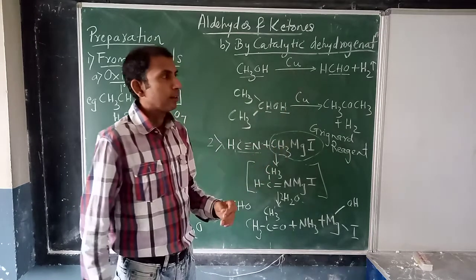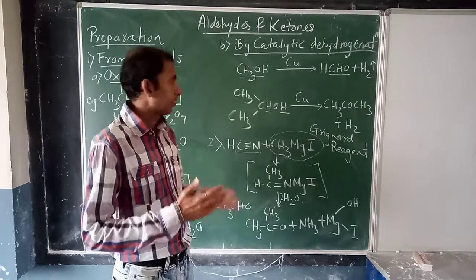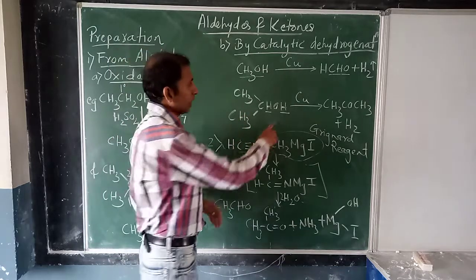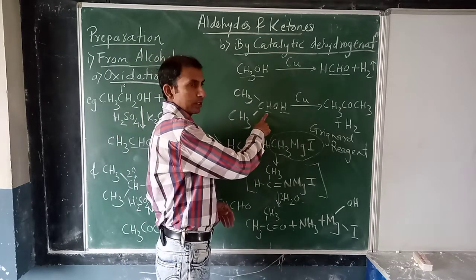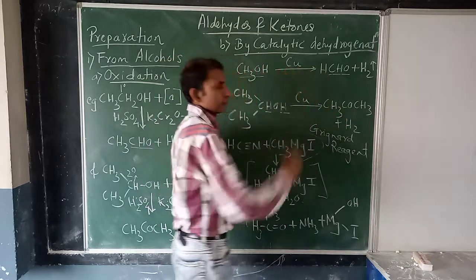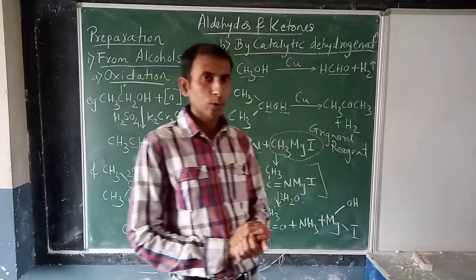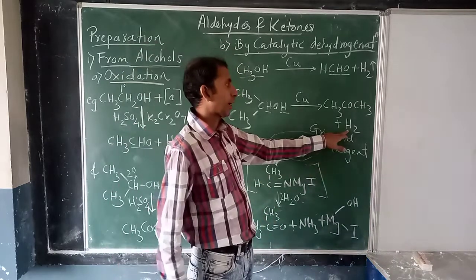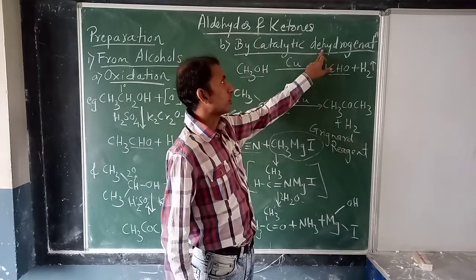At a particular temperature you heat the secondary alcohol. One H from here and one H from here will be lost, and whatever is remaining will form a ketone. You get a ketone, and again loss of hydrogen gas. Okay, dehydrogenation.